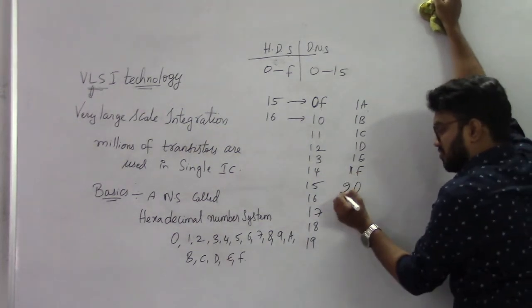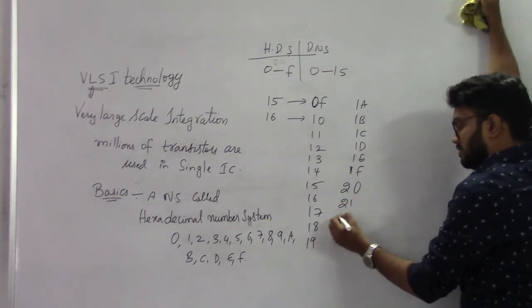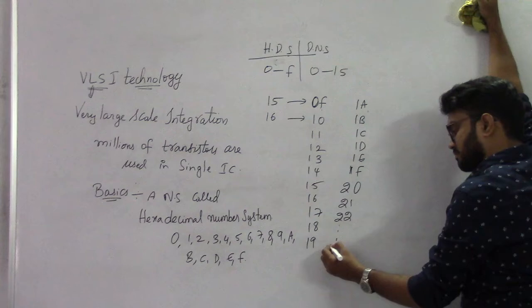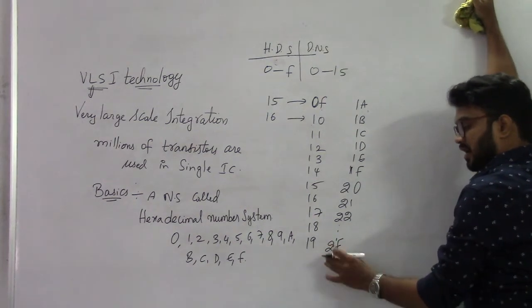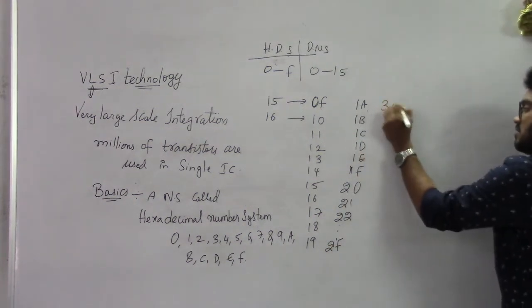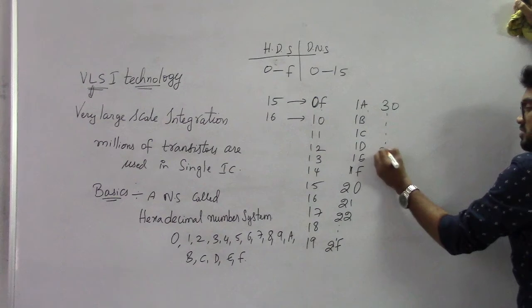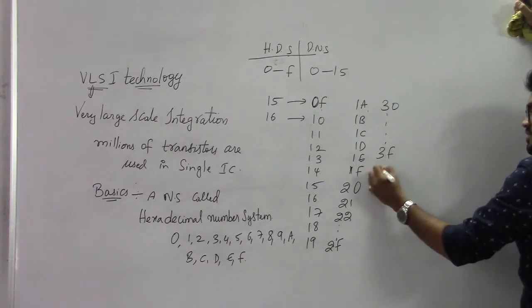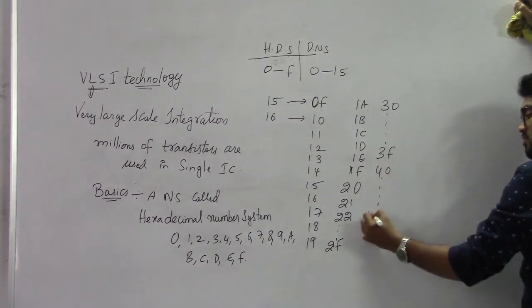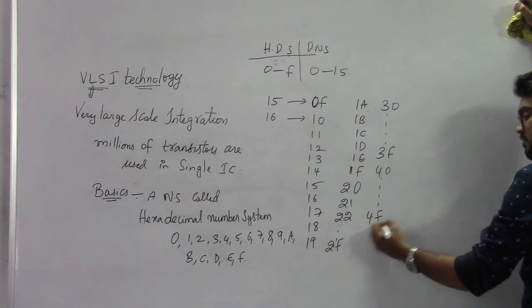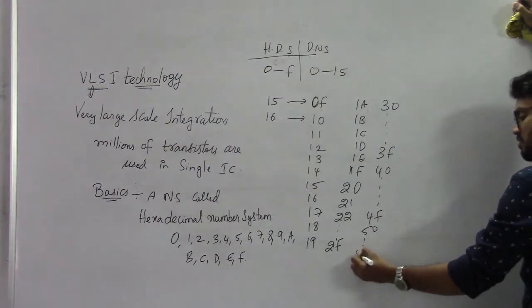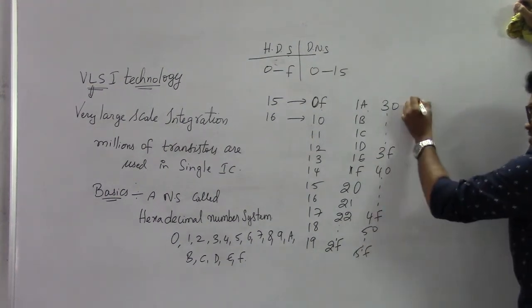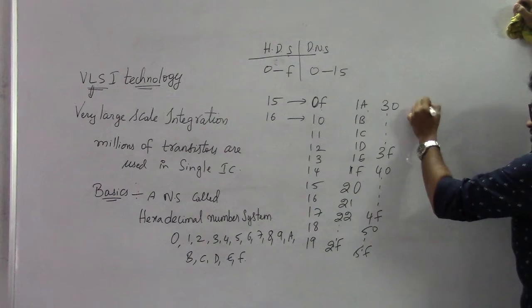After 1F, it is 20. 20, 21, 22, and so on up to 2F. After 2F, it should be 30, 30 to 3F. After 3F, it is 40. 40 to 4F. After 4F, it is 50. 50 to 5F. Like that, after 5, 60 and so on.